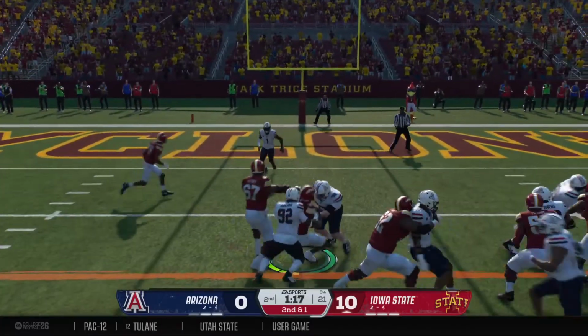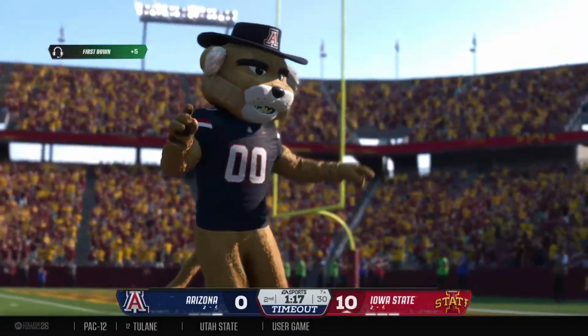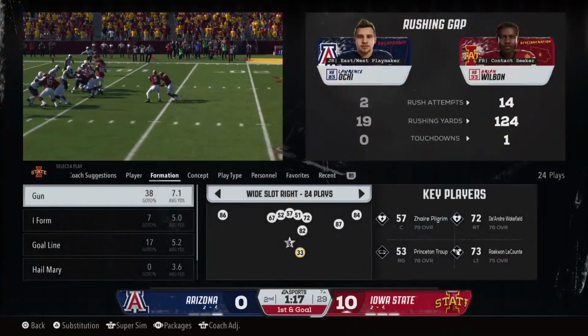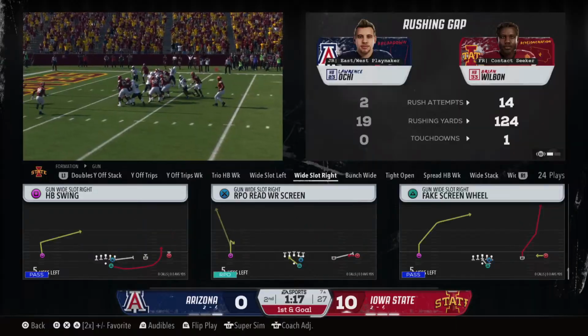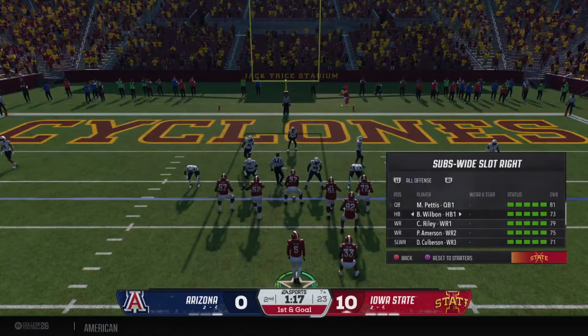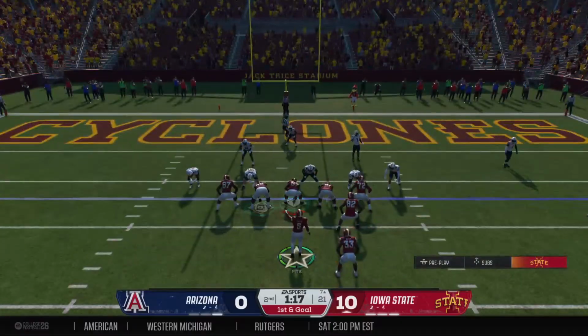Leaves it with the back. He's brought down at the 7-yard line, and they are threatening to take it in. The defense going to stop the clock with a timeout. They want to make sure they have everybody on the same page. The Cyclones have it with a 1st and goal.